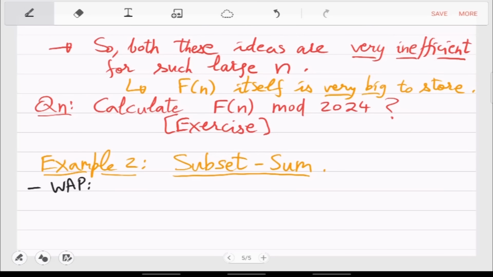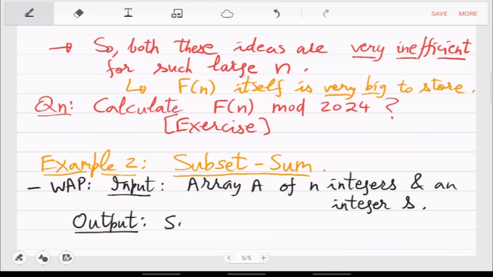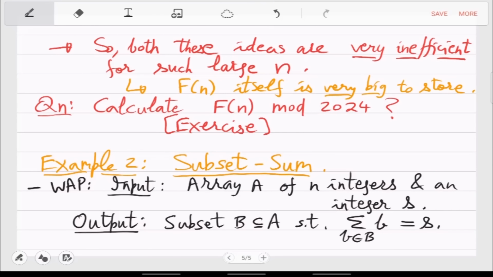So again, write a program which takes as input an array A of n integers and an integer s, and the output should be a subset or subarray B such that the sum of these numbers in B exactly equals s.